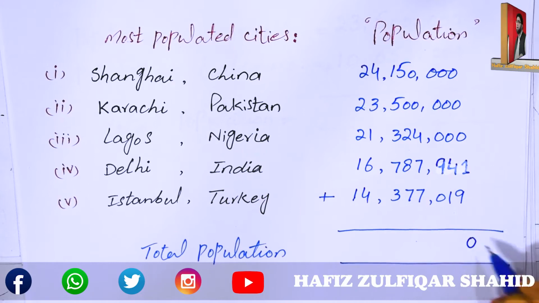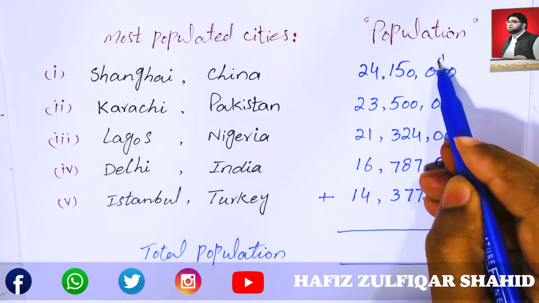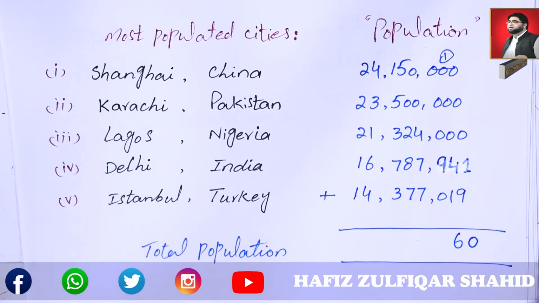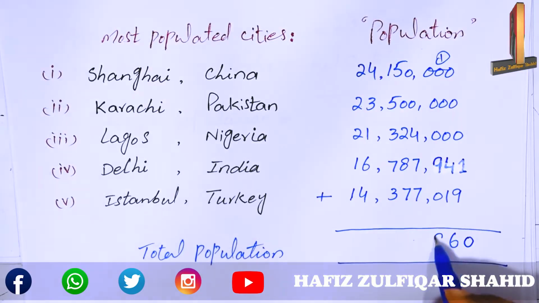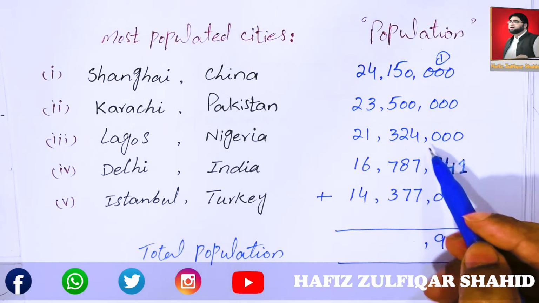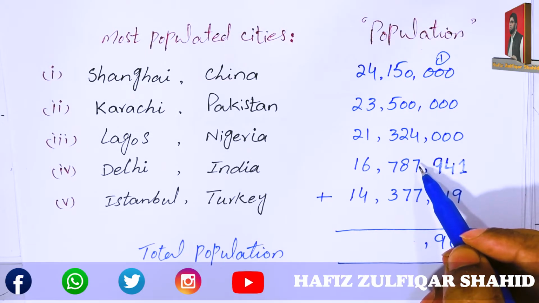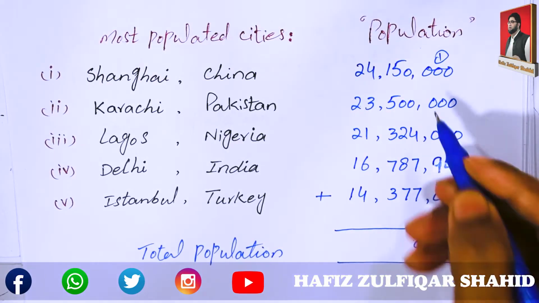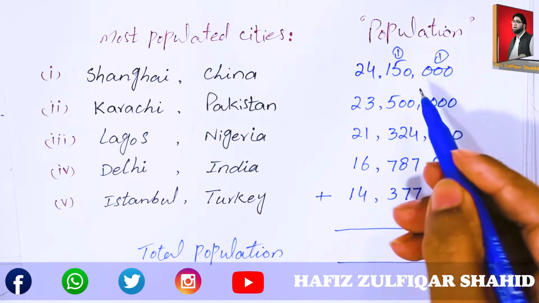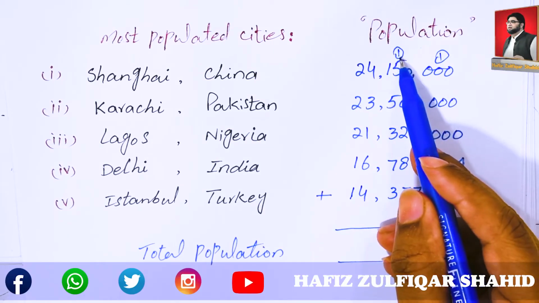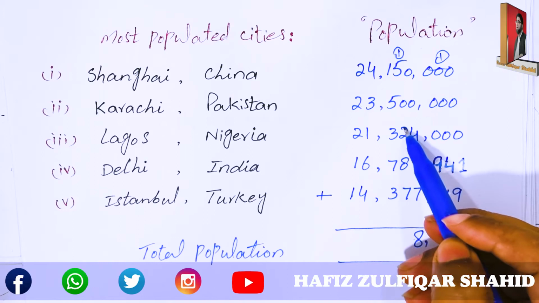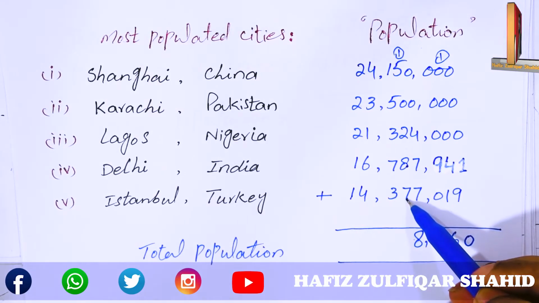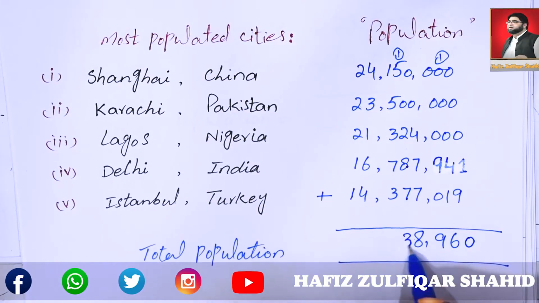One and 9, 10. Take 1 carry. 5 and 1, 6. Write down 9 as it is. 18. Take 1 carry to next. 1 and 5, 6. 7, 8. 8 and 8, 16. 16 and 7, 23.